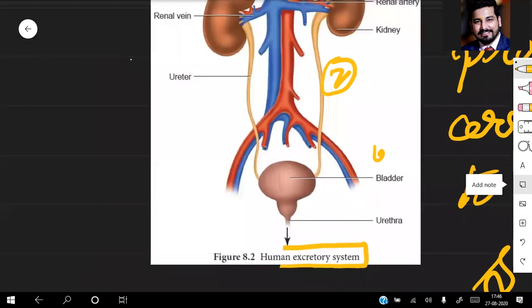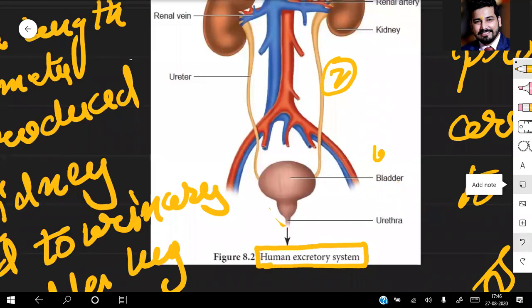So you can see it clearly. That's the urinary bladder. It's a pouch-like structure, a bag-like structure. The function is to store urine, and when it is completely full, the function is to void the urine. The act of passing urine is known as micturition.